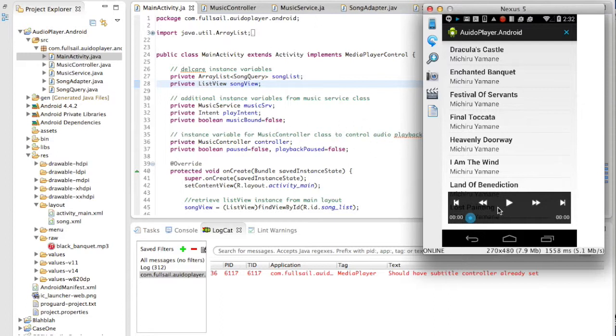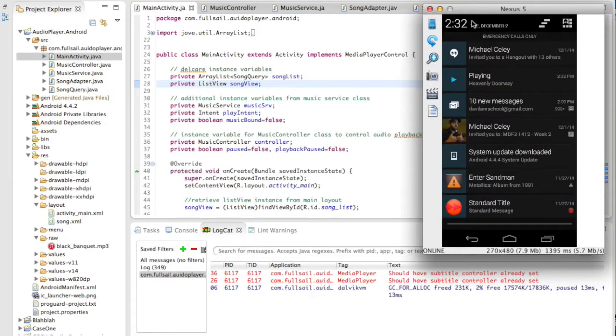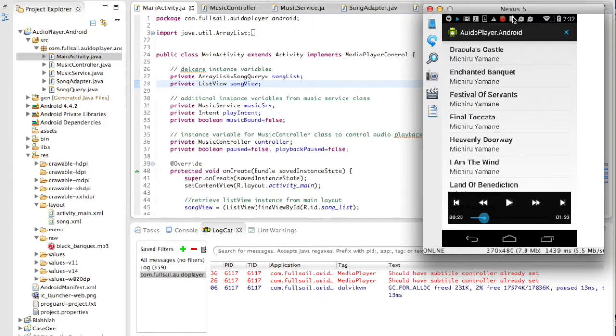And you can also skip forward. And you can skip songs. And now you'll notice another song is being played, and it displays Heavenly Doorway. These are all tracks from a video game called Castlevania that was released for PlayStation 2. Not that it matters, could be any file, but in this case I decided to use that.